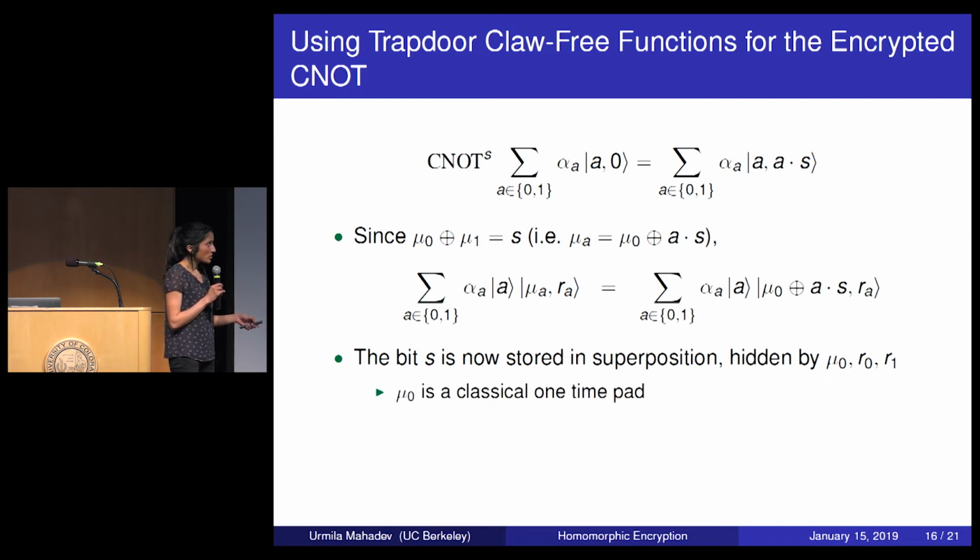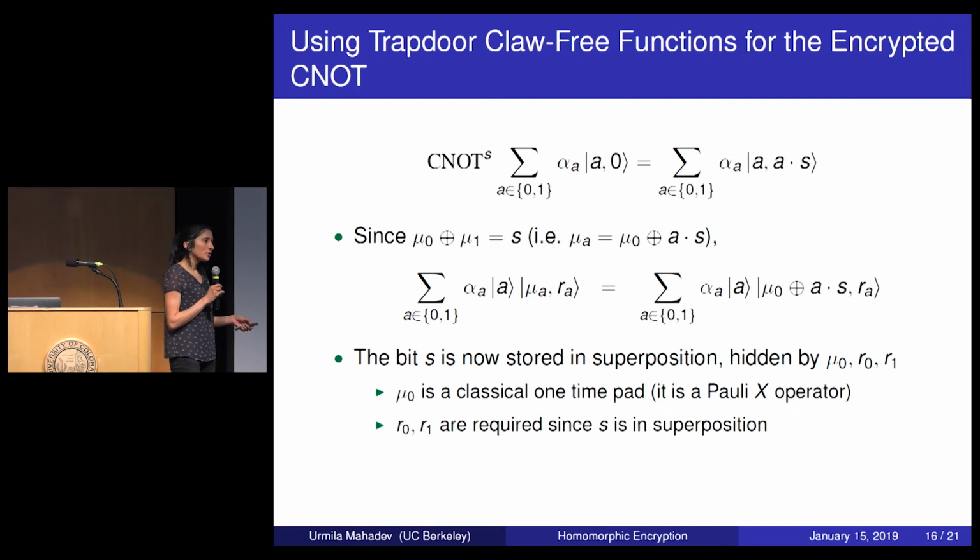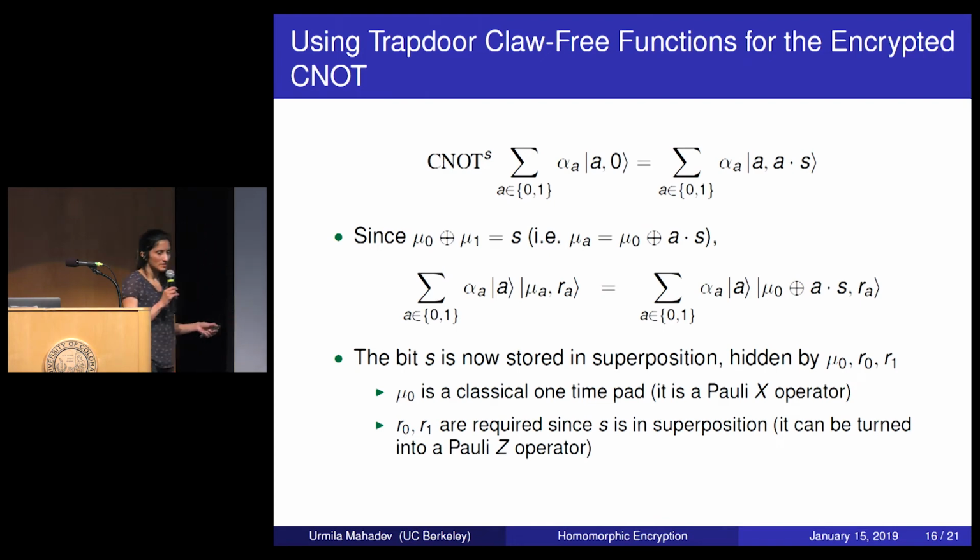So mu0 is a classical one-time pad because it's just a bit flip. And r0 and r1 are necessary because the bit s is stored in superposition, so just a classical one-time pad is not enough to hide it. And r0 and r1 can be turned into Pauli Z operators. So if the Hadamard transform is performed on this register and it's measured, it can be turned into a Z operator. I'm not going to get into those details here.